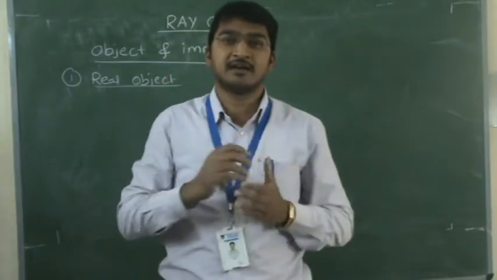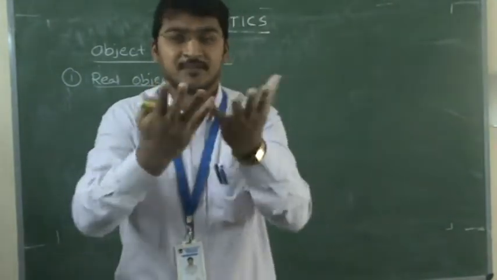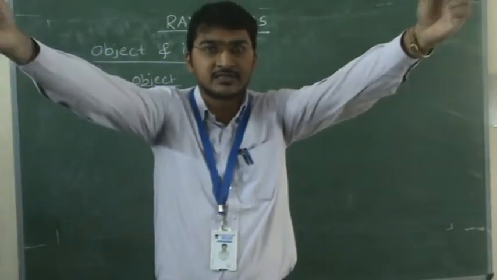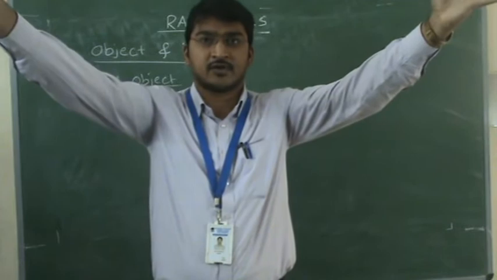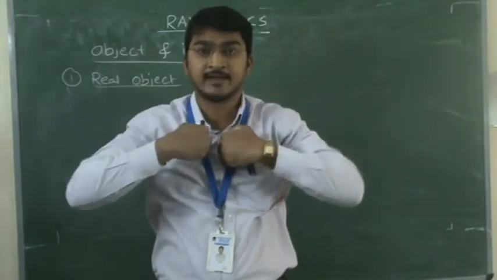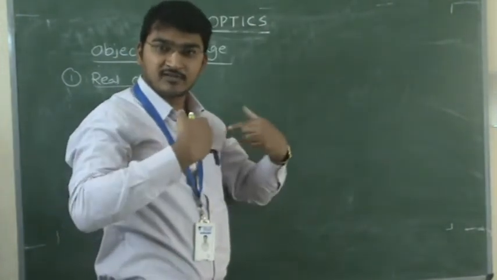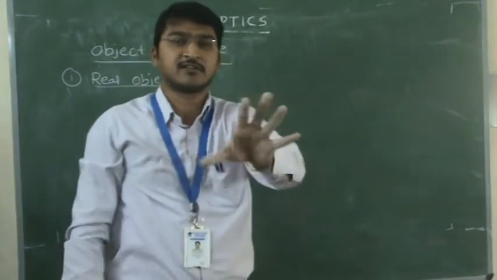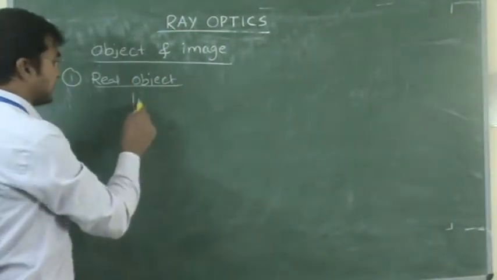So what is the definition of real? It is where light rays are emerging or diverging from. Diverging means moving out, converging means coming in. Remember these terms. In front of the mirror, I am the source of light, so light is moving from me. So I am the real object, which we can physically touch. This is the point where the light emerges.